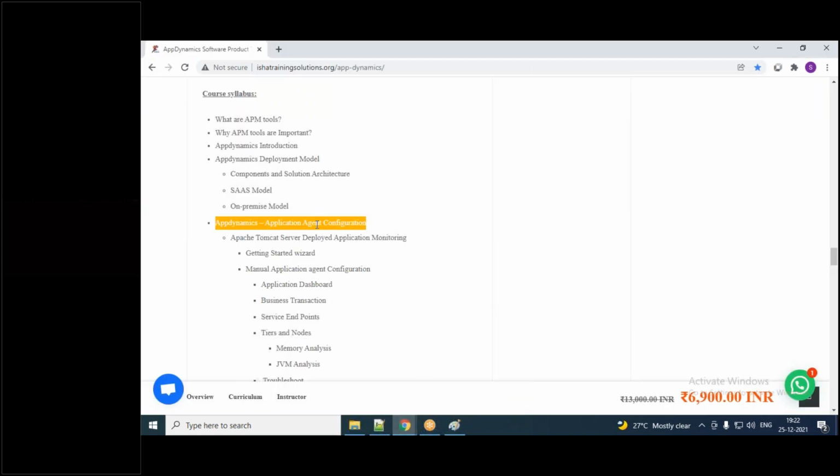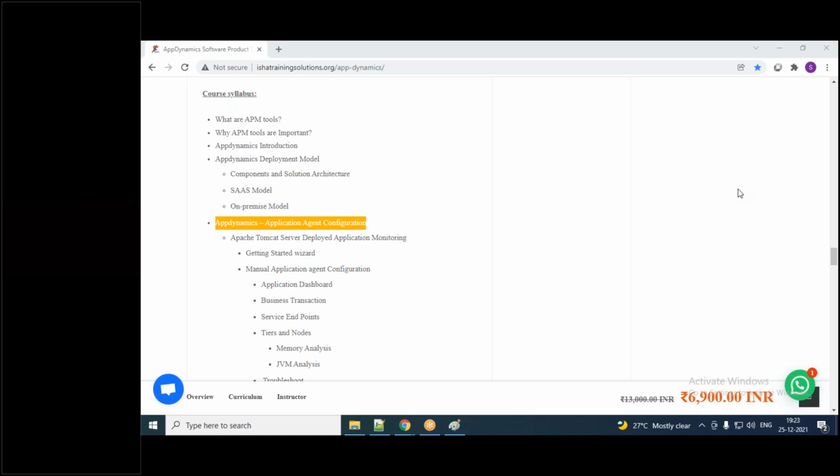We are going to see a Java agent and then a Node.js agent. There are two agent configurations we are going to learn in this course journey, because I wanted to give you at least a minimum of two flavors, then only you can confidently go out when attending any interview and tell them that you have experience configuring these agents.